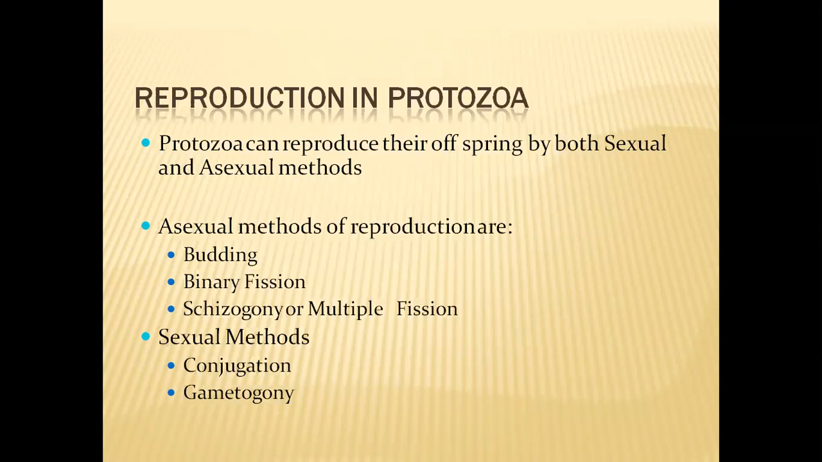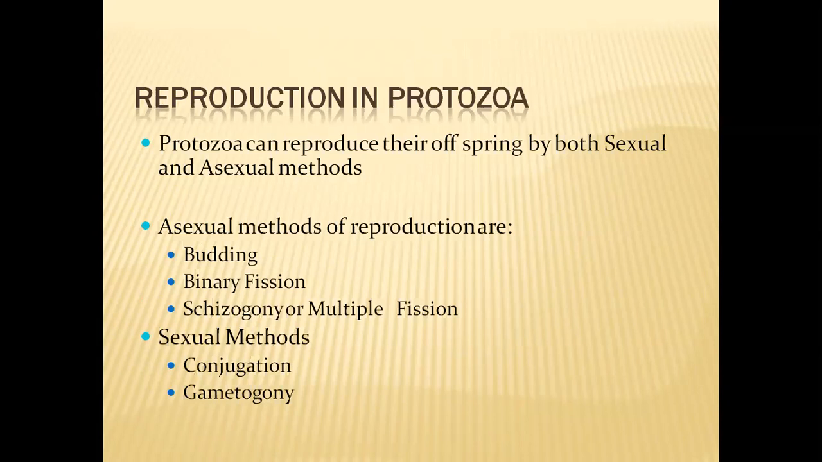In schizogony also, the same thing happens. Binary fission is also equivalent to schizogony. The only difference is that in binary fission, one mother cell will be divided into two daughter cells. So in this binary fission, the nucleus will be divided into two daughter nuclei, and once the nuclear division is finished, cytoplasmic division also will take place.